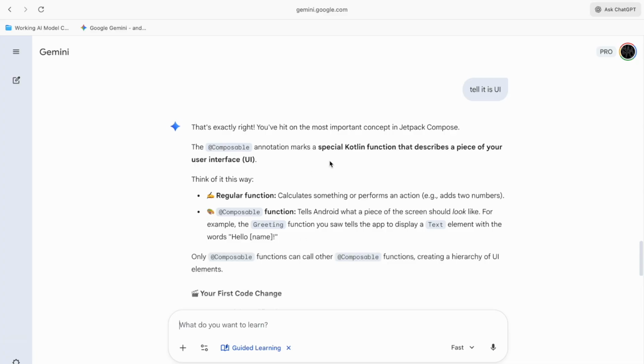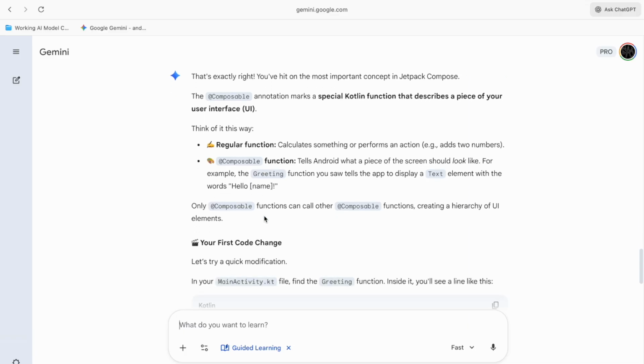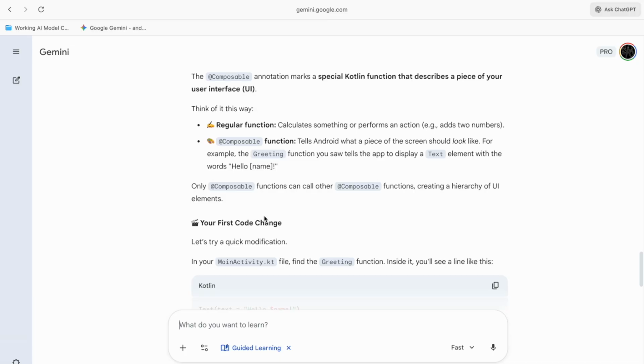Mark a specific Kotlin function that describe a piece of your user interface. Regular function calculate something on or perform an action adds two number. Composable function tells Android that the piece of skin should look like. For example, greeting function you saw tells the app display a text element with the word hello name. Only composer function can call other composer function, getting a hierarchy of UI elements.